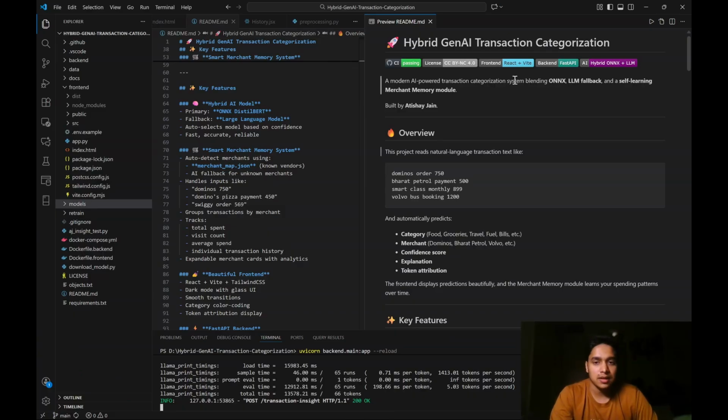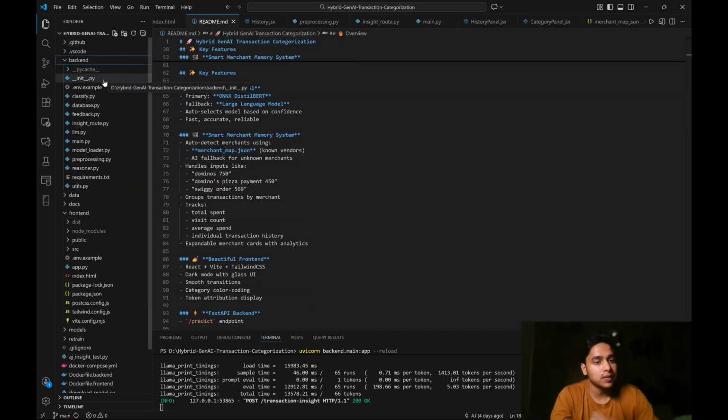Yeah, we want to see that. The front end is built with React and Vite and Tailwind CSS. Backend is built with FastAPI. AI, as I already told you, has three parts: merchant directory, hybrid ONNX, and LLM model. Let's see it.